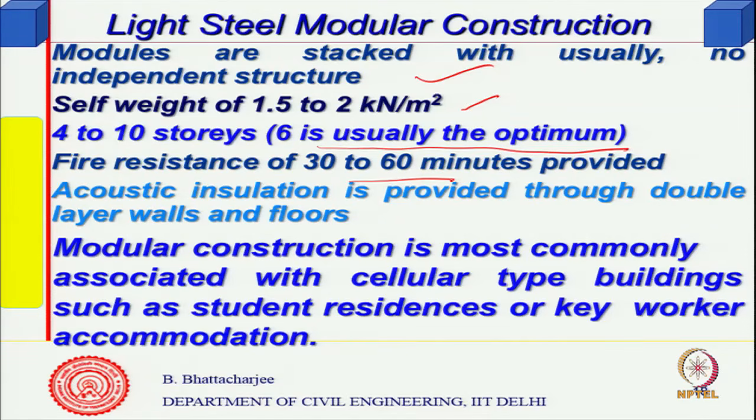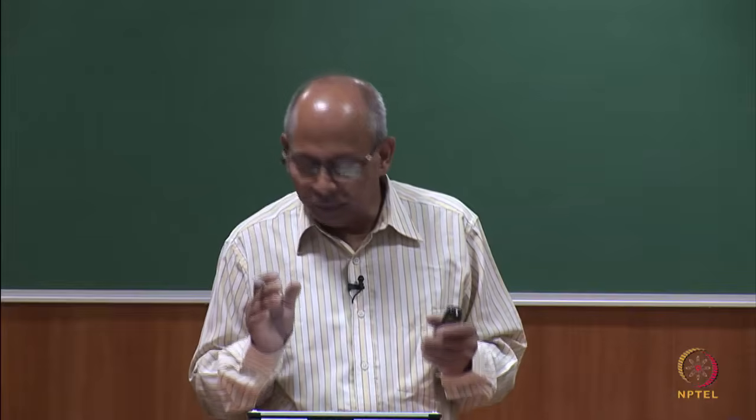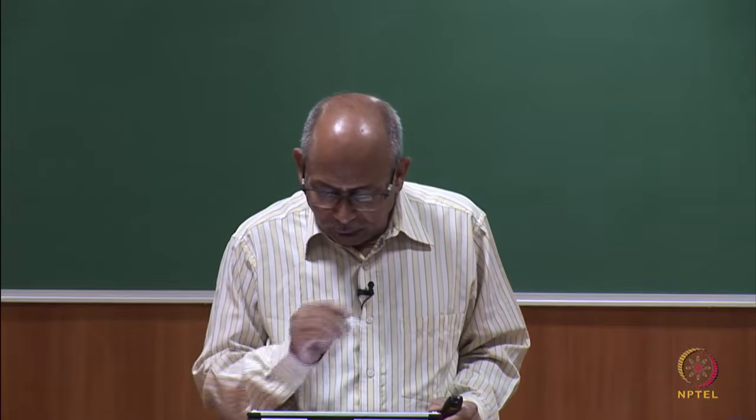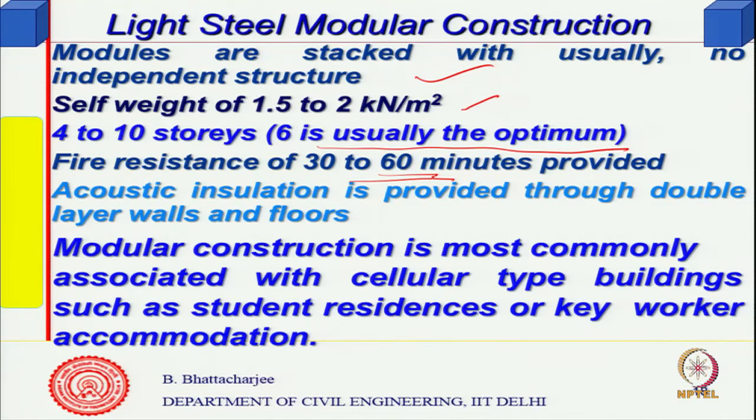Now, fire resistance can be provided again by a good fire resistance coating or some sort of cladding. Fire resistance you generally define in terms of time. It is the time for which the element can withstand a standard fire defined by some time temperature relationship. Standard fires are defined as temperature as a function of time.